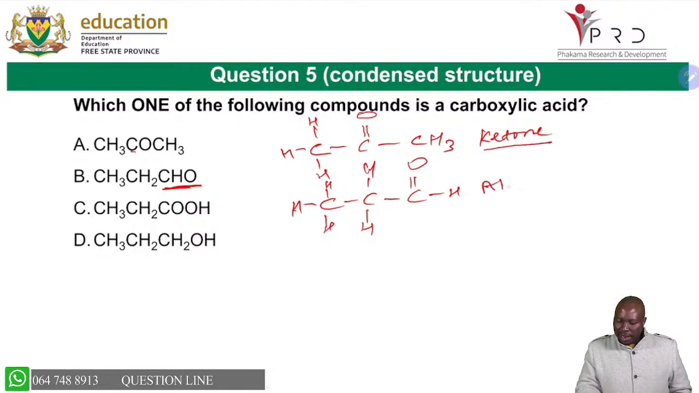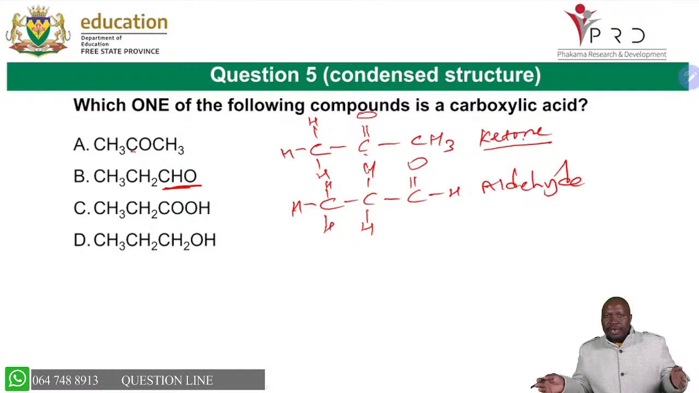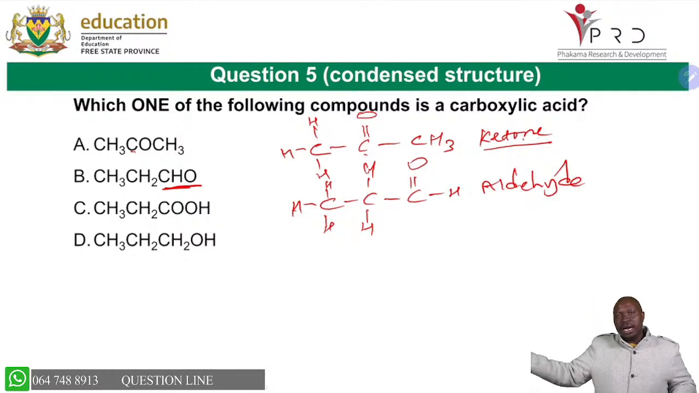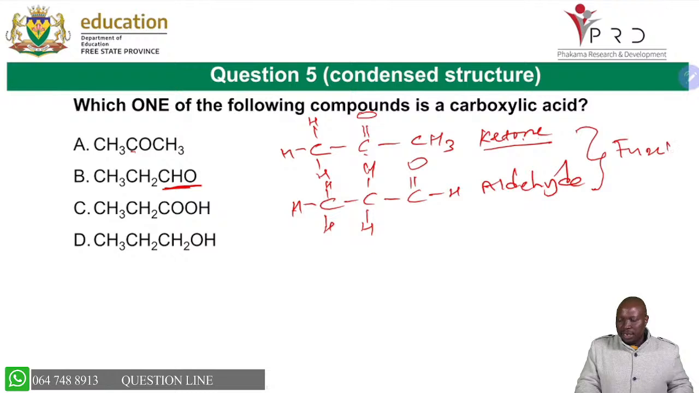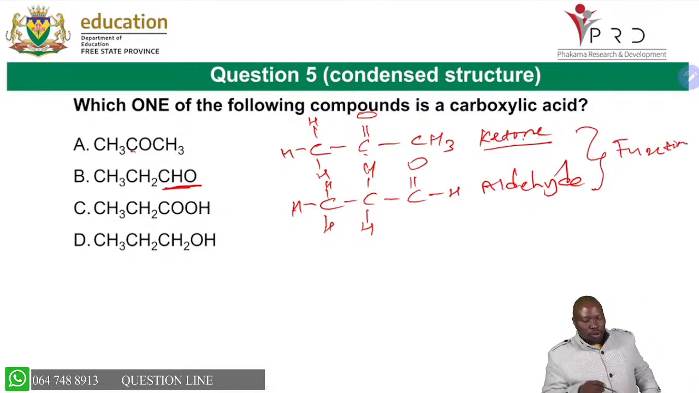It's now an aldehyde. And we're saying aldehyde differs from the ketone, because for the ketone, the C double bond O is surrounded by 2 carbons. For the aldehyde, the C double bond O has a hydrogen at carbon number 1. So you see, and these 2, I already said to you, these are functional isomers. They have the same molecular formula, but different functional groups.